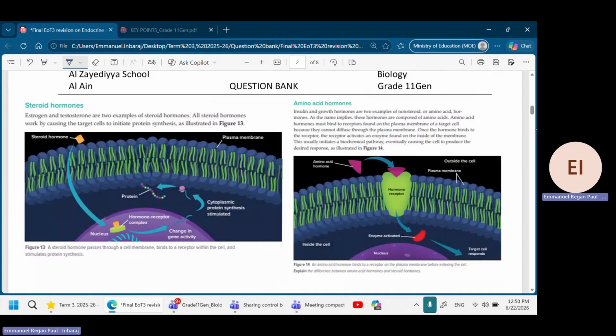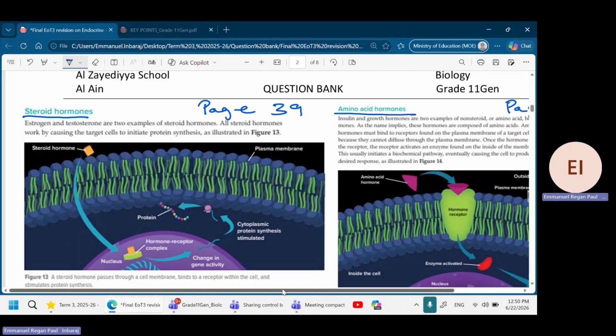We said that there are two types of hormones. One is the steroid hormone, and the second one is the amino acid hormone. This is on page number 39, and this is on page number 40. You can open your textbook to page number 39 and page number 40. What is important is this one. Let me zoom it for you, and we will study that. Okay, here we go. I think this is clear now.